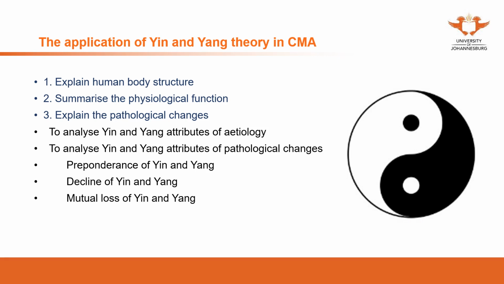The third is we can use yin and yang theories to explain the pathological changes of the body.